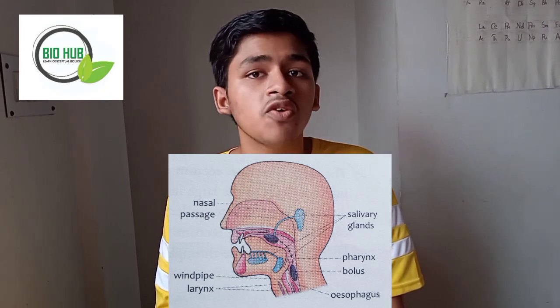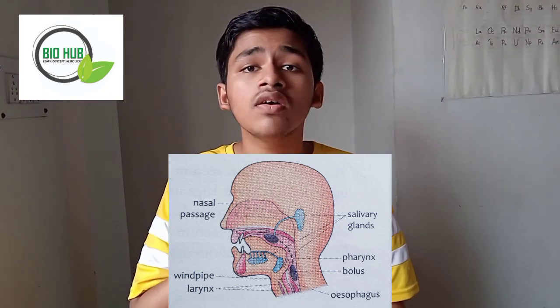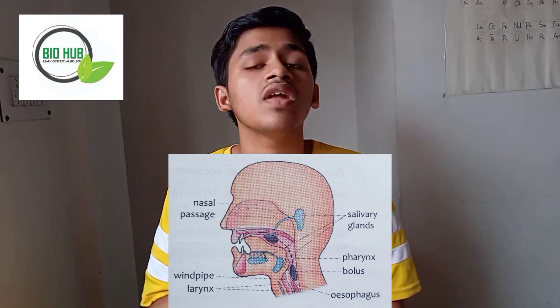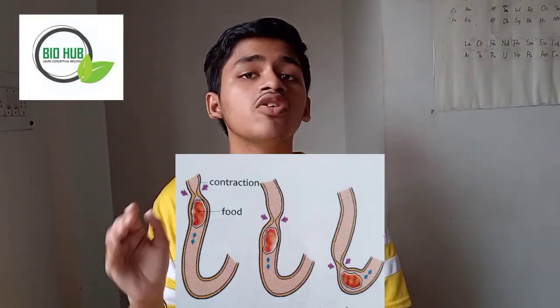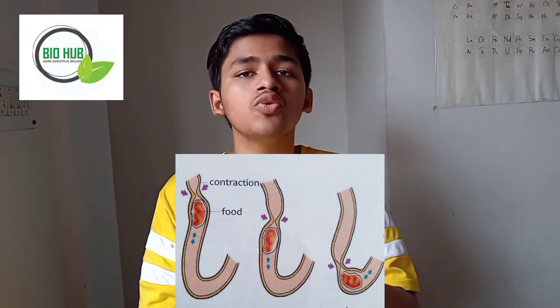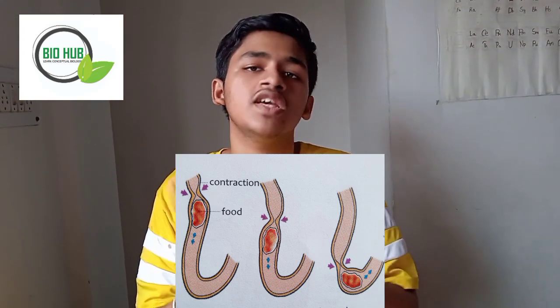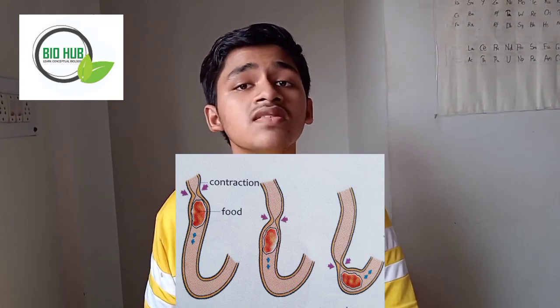Next we come to the esophagus. The esophagus is this long pipe. It's also known as the food pipe. So that esophagus extends from the pharynx till the stomach. It will carry the food to the stomach from the pharynx through some muscular contractions and not by gravitational force. The way the food moves through the esophagus by these muscular contractions is known as peristalsis.